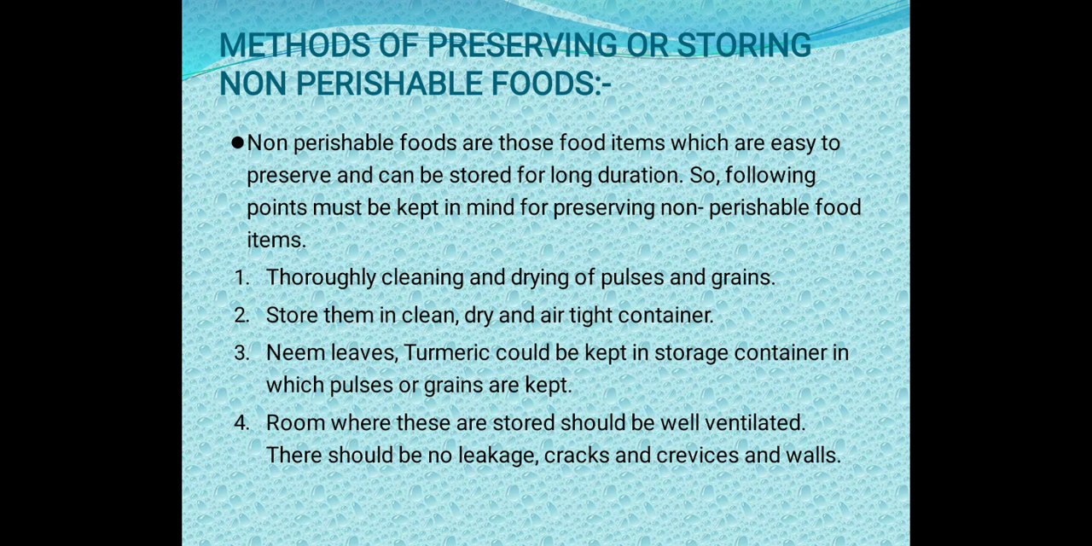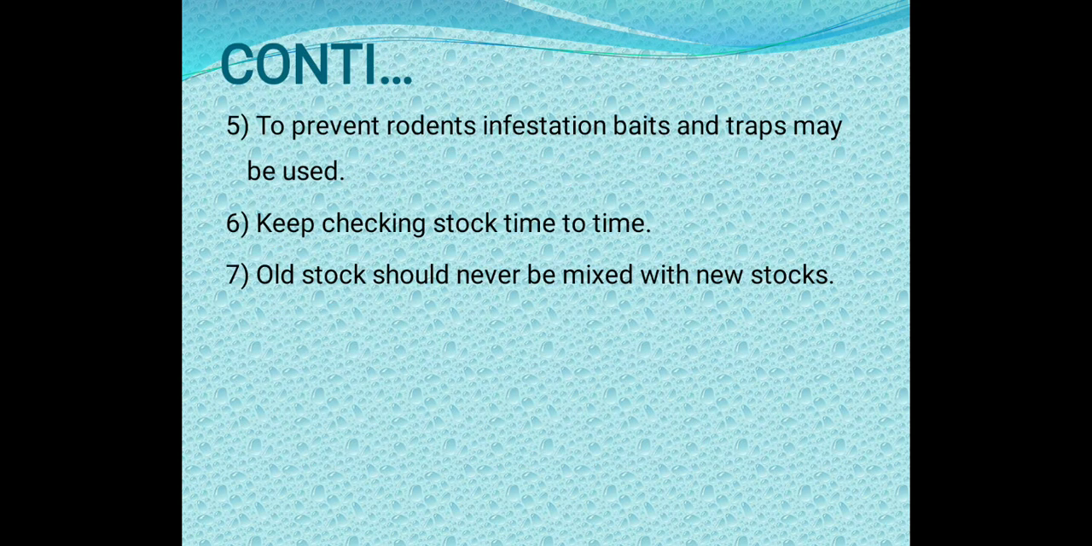Then the room where these are stored should be well ventilated. There should be no leakage, cracks and crevices in the walls. Then next is to prevent rodent infestation, baits and traps may be used. Rodents means in a house a rat will be there, right? So to prevent the rat, we have to trap it. We all know about that. Then keep checking stock from time to time. Old stock should never be mixed with new stock.